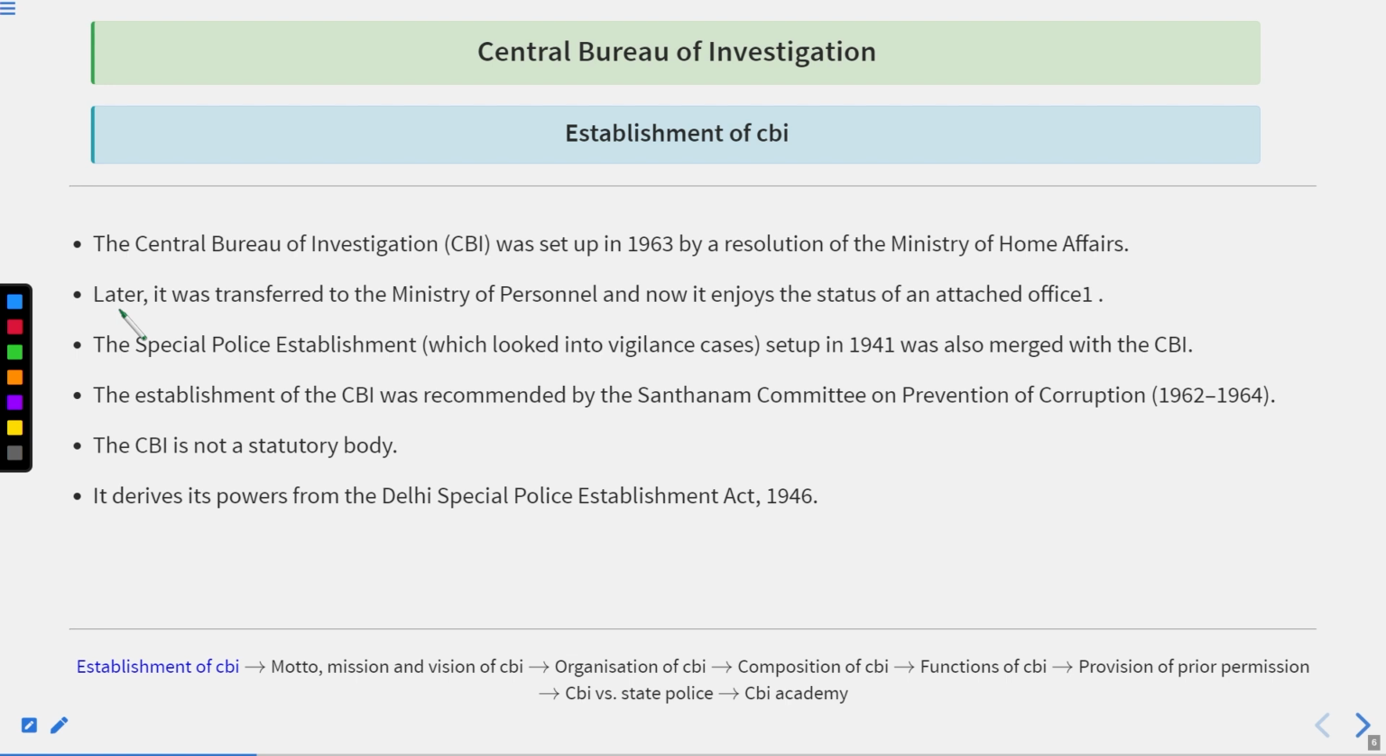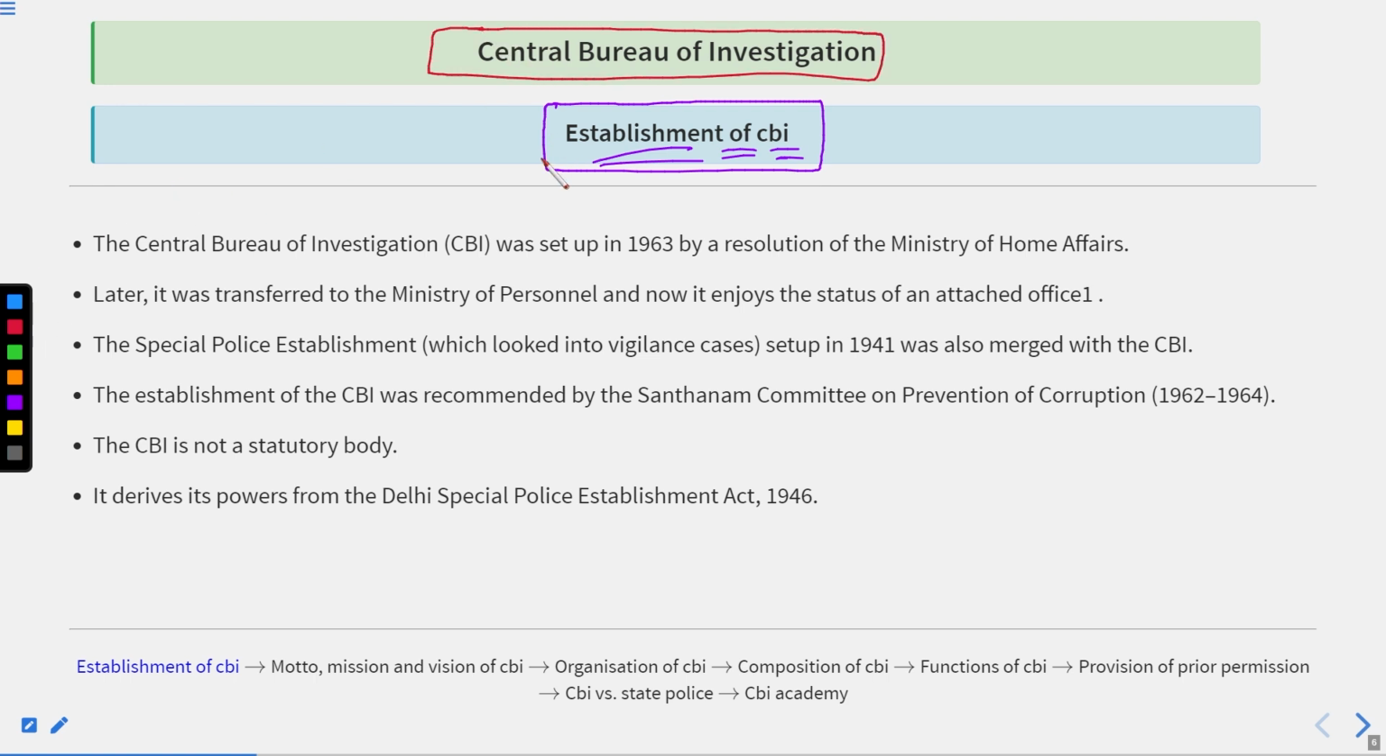Now let's move forward. Here we are going to talk about the establishment of CBI. Now it is the actual time that we are going to talk about the CBI. In the previous lecture, we were not talking about the CBI, but about the background, the foundation of the police system in India. Now we are going to talk about the actual establishment of the Central Bureau of Investigation, like how the police system was established and then how the CBI was established.